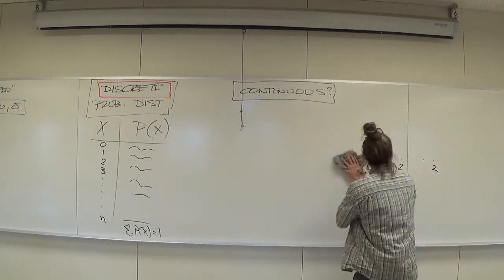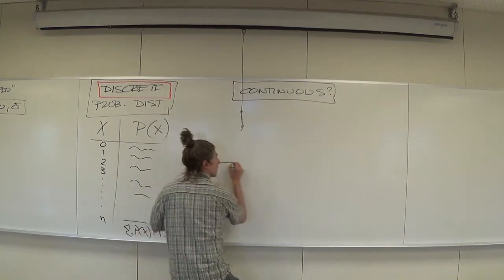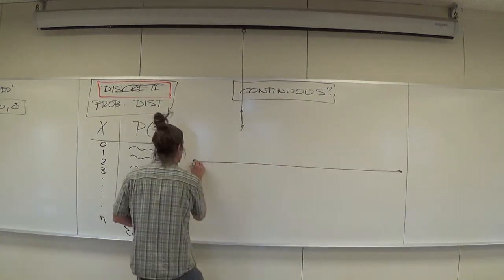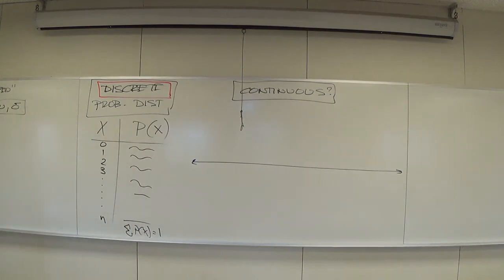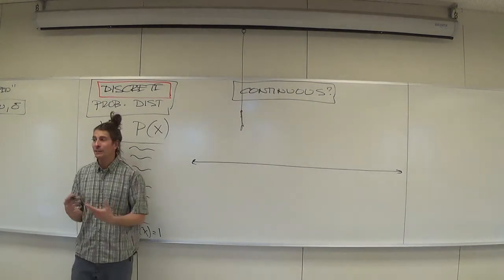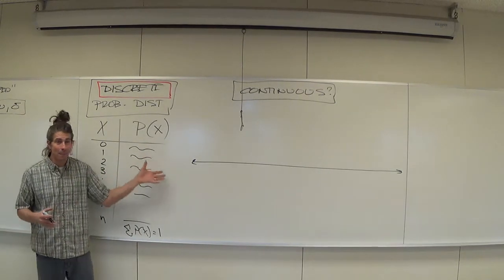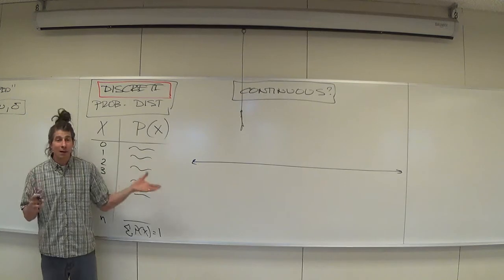So we said, to hell with the dots. Let's just draw a line like this. That line with the arrows indicates we've got all the numbers, a place for all those numbers, without actually having to list every single one of them. This was a huge step in mathematics, but just so you know, it's something we take for granted. We do, right? But it was a humongous step in mathematics to do that.